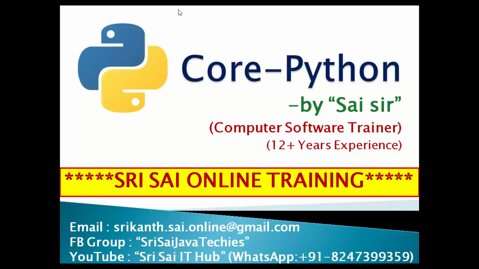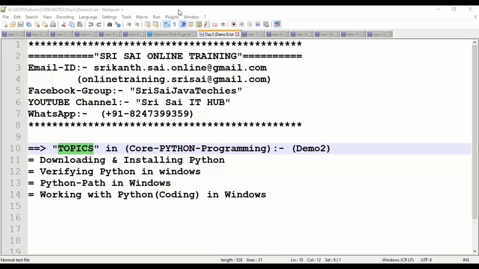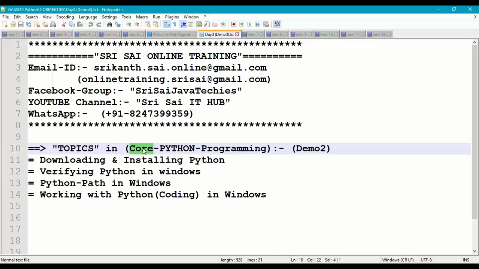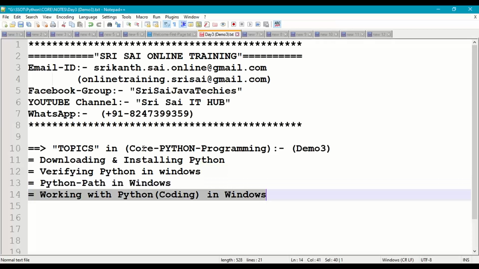So today in this session of core Python programming, we are going to discuss the following topics. So today is demo session 3. Today we'll discuss downloading and installing Python, how to verify Python in Windows operating system. Next, how to work with Python path in Windows operating system, and we will perform some basic coding in Python in our Windows operating system.